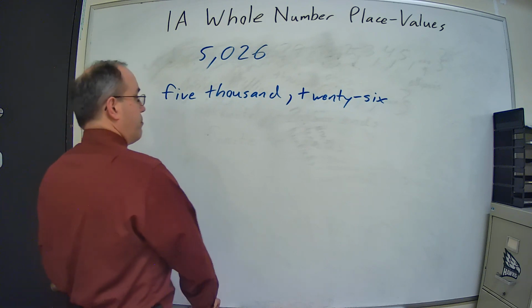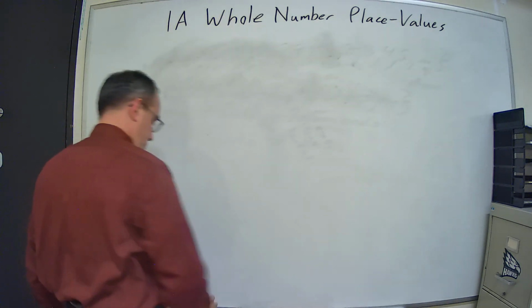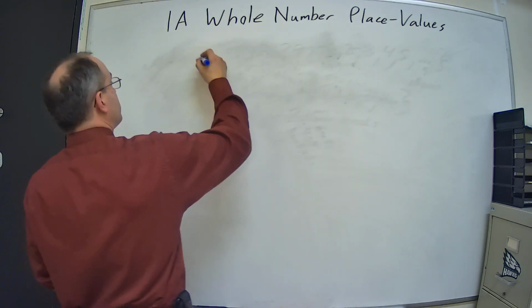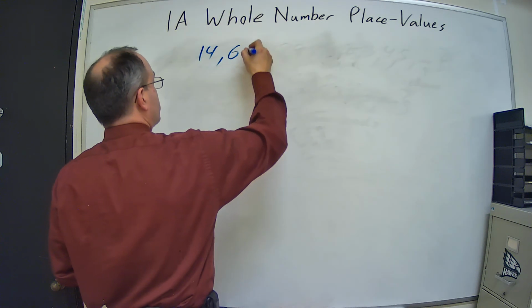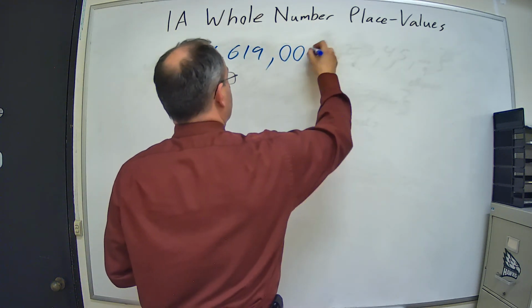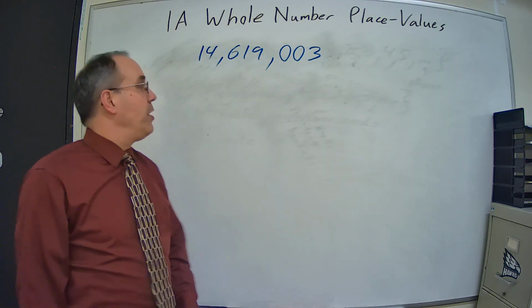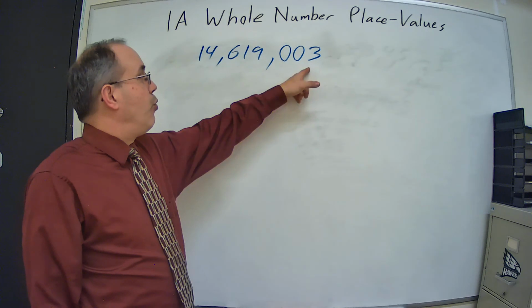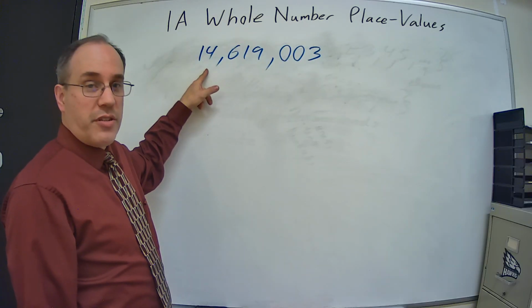Let's try another one. Okay, so that's a little bit larger number. So we look at our periods first. We have the ones, the thousands, the millions.